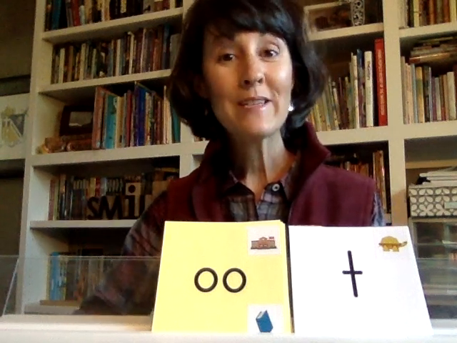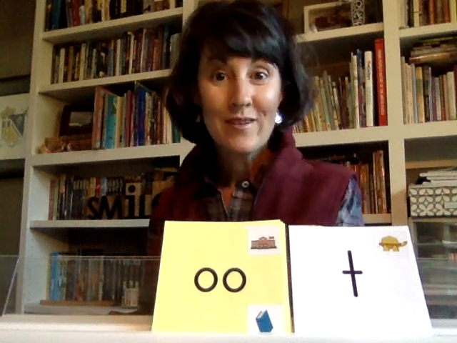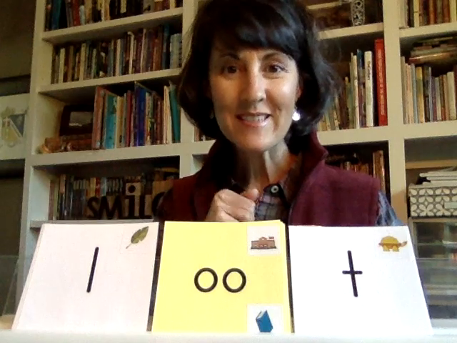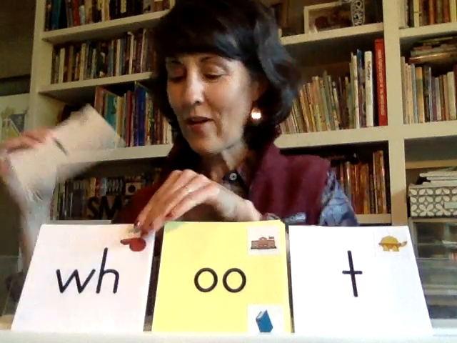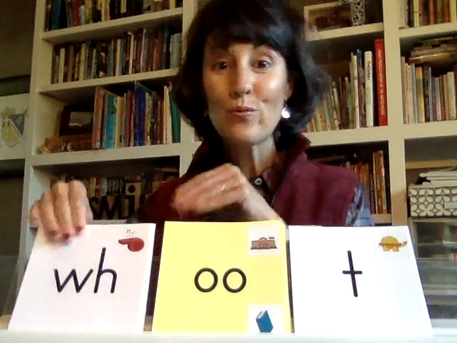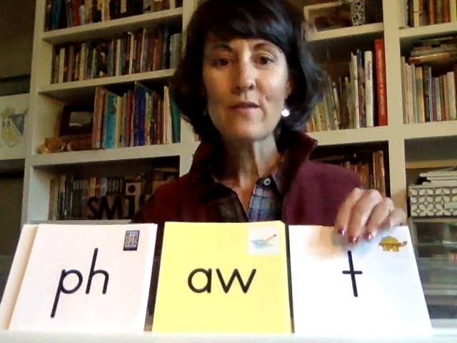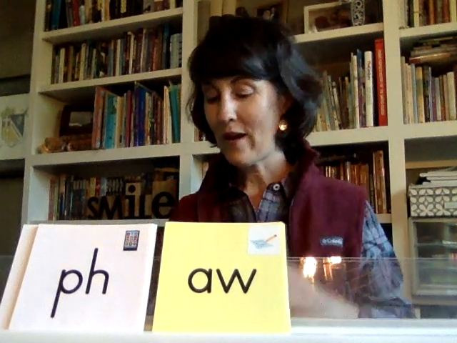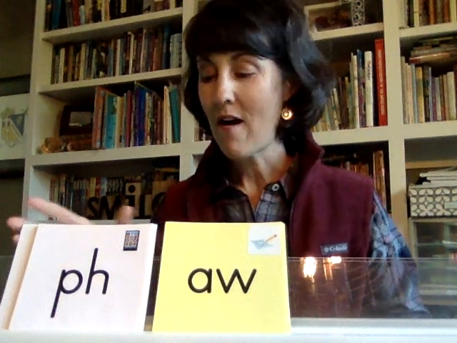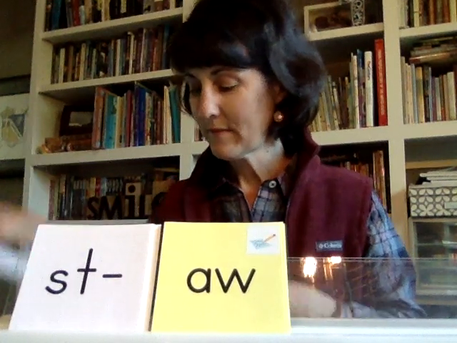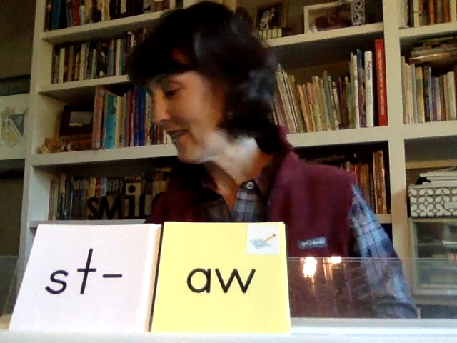All right, so OOT says oot. All righty, so if I put a sound in front, what is it going to say? Loot. All right, let's change our sound. Woot. Foot. All right, I'm going to take this out. A-W. All right, what does it say? Ah. Read it to me. Fa. Sta. Cra.